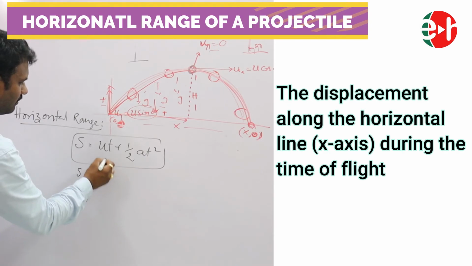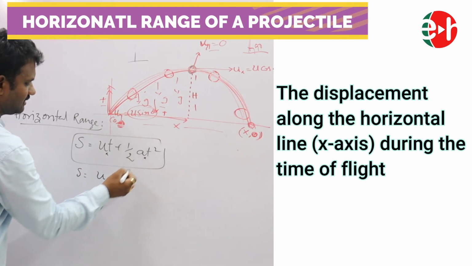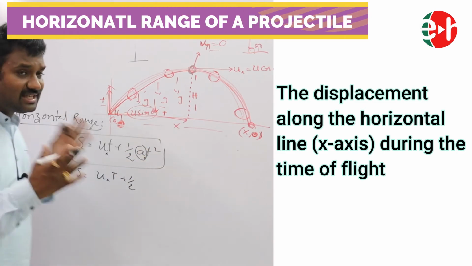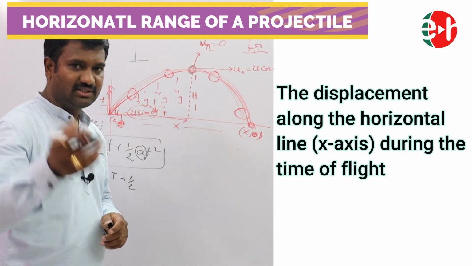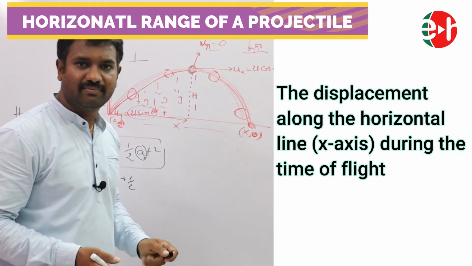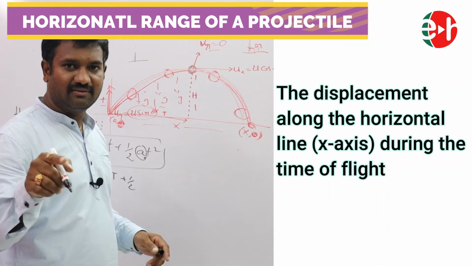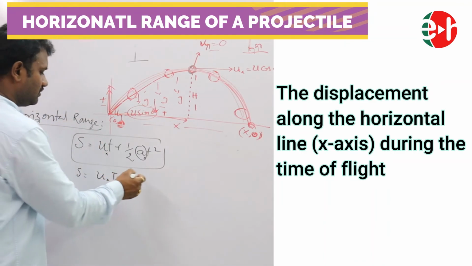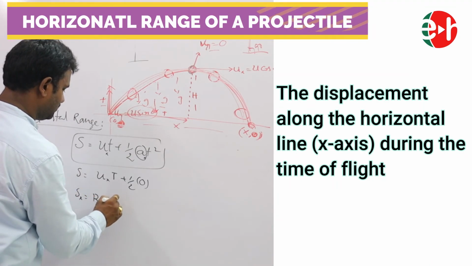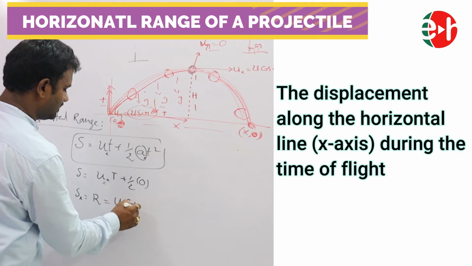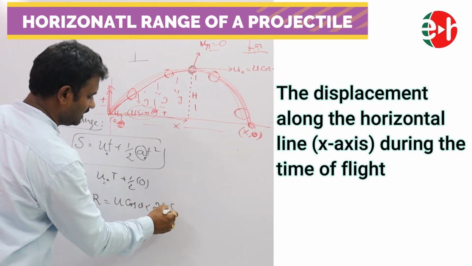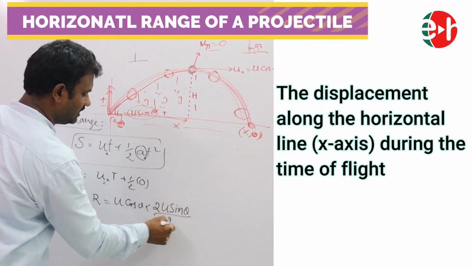So S is equal to Ux into T, capital T, plus half a T square. What is the acceleration along the x-axis? You are right, 0. So the acceleration along the x-axis throughout the journey is 0 for projectiles, whereas the acceleration along the y-axis is g always. So Sx, our range, is equal to Ux, meaning u cos theta, into the time of flight, which we have discussed already: 2u sin theta by g.